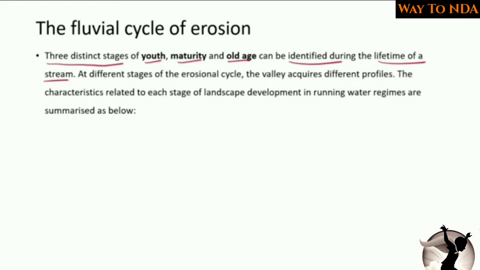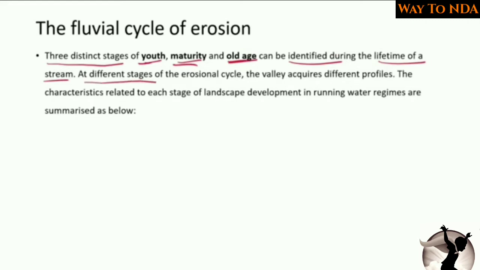When it flows towards the plains, it will experience the mature stage, and when it is going towards the delta, or when it is meeting the ocean or the sea, it will experience old age. So these are the three stages of the river: youth, maturity and old age.